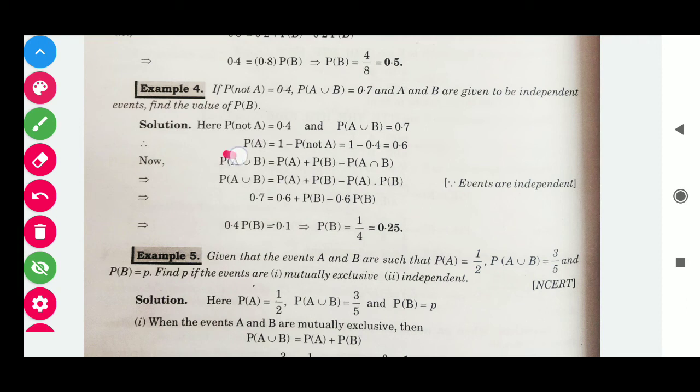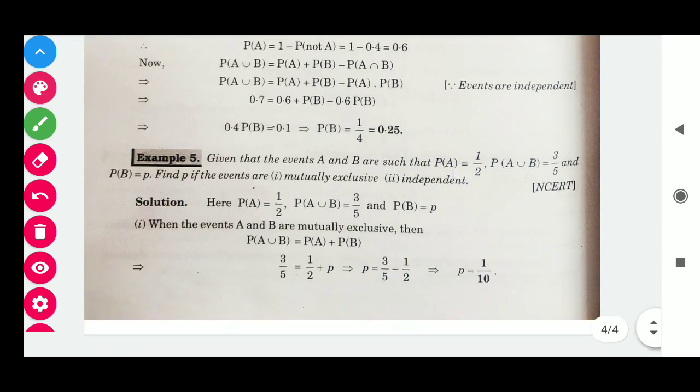So probability of A is 1 minus 0.4, that is 0.6. Now we know that this is the formula of probability A union B, that is probability A plus probability B minus probability A intersection B. So here the value of probability A intersection B is probability A into probability B. Now put the given values, and on solving we get probability B is 0.25.